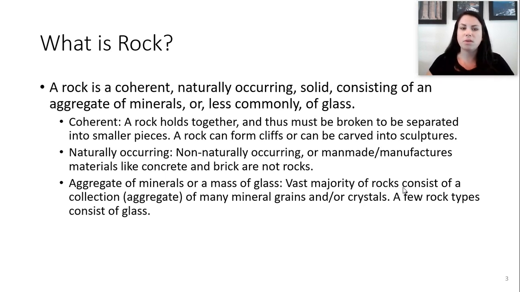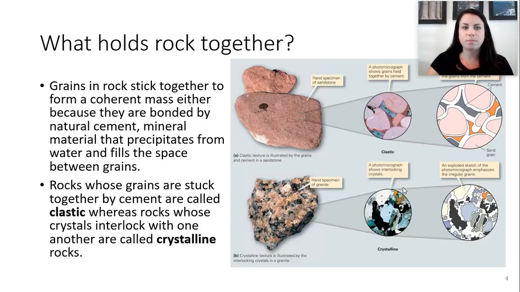So when we talk about what is naturally occurring, those are rocks that are formed from minerals or through geologic processes. And an aggregate of minerals or a mass of glass, that's where a vast majority of rocks consist of a collection or a group of many mineral grains and crystals, and a few rock types consist of glass. So when we define a rock as coherent, naturally occurring, and an aggregate, that's what that means.